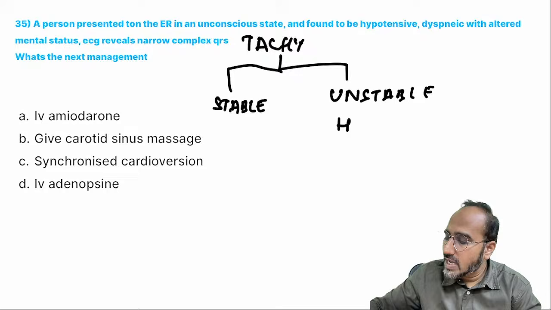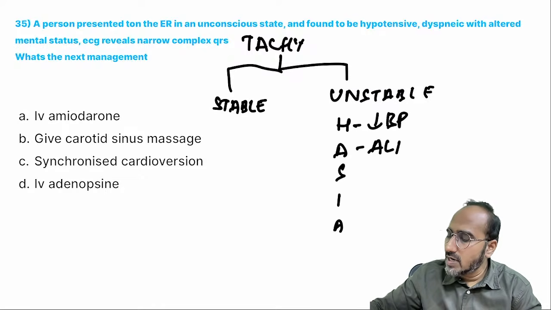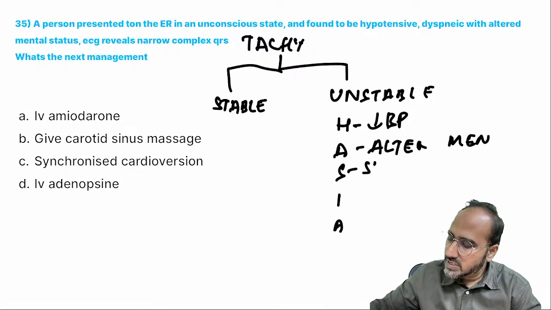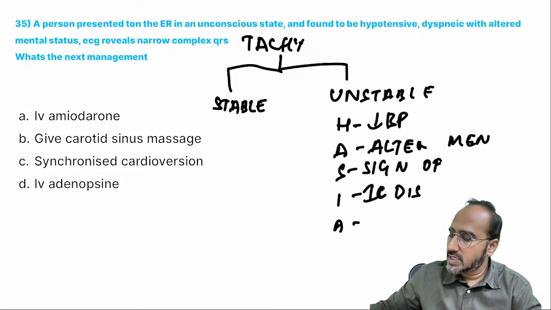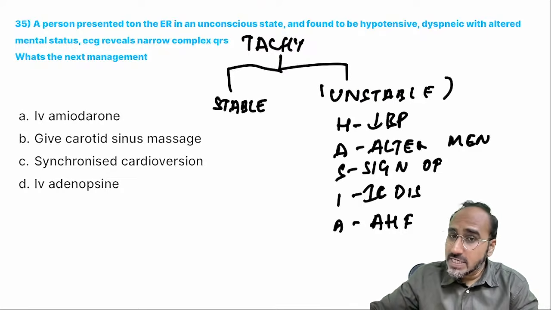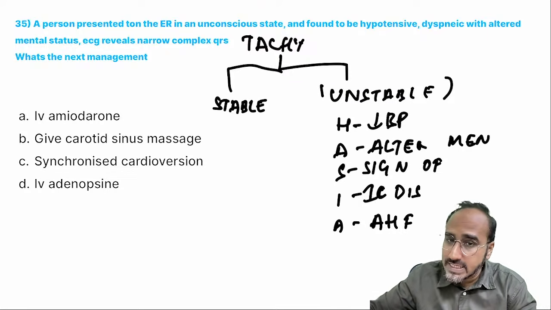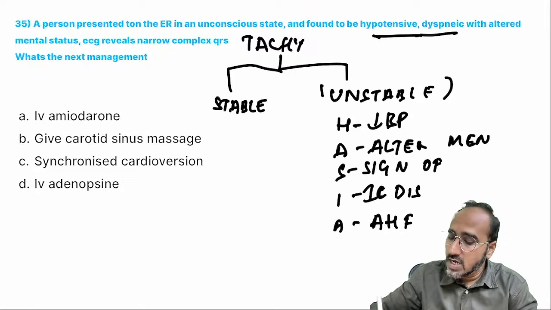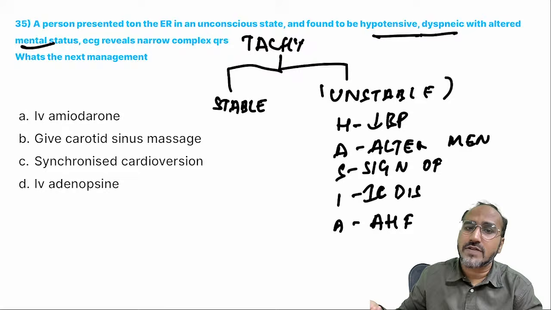When the patient is having HASIA signs. You know what is HASIA signs? HASIA is nothing but hypotension. A stands for altered mental status. S stands for signs of shock. I stands for ischemic chest discomfort. And A stands for acute heart failure. These are signs of instability. Okay? Because if the patient is having unstable tachycardia, such as in this case, the patient is hypotensive, dyspneic, altered mental status, those are all signs of instability.